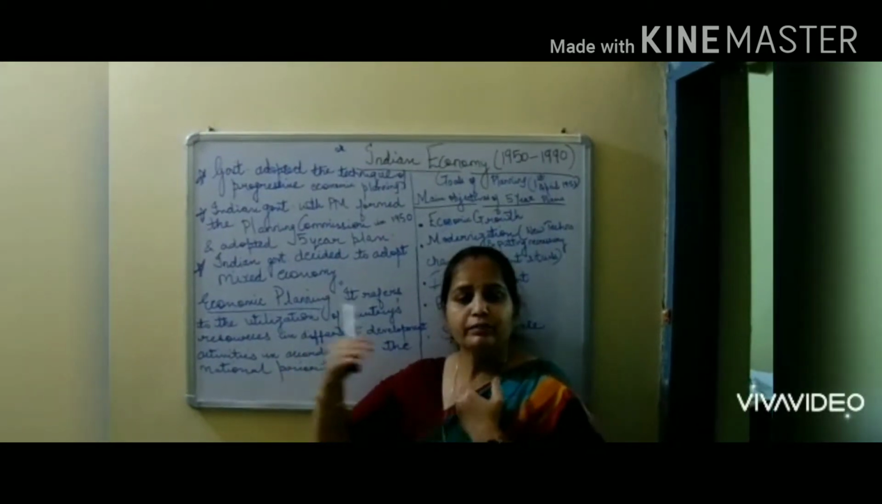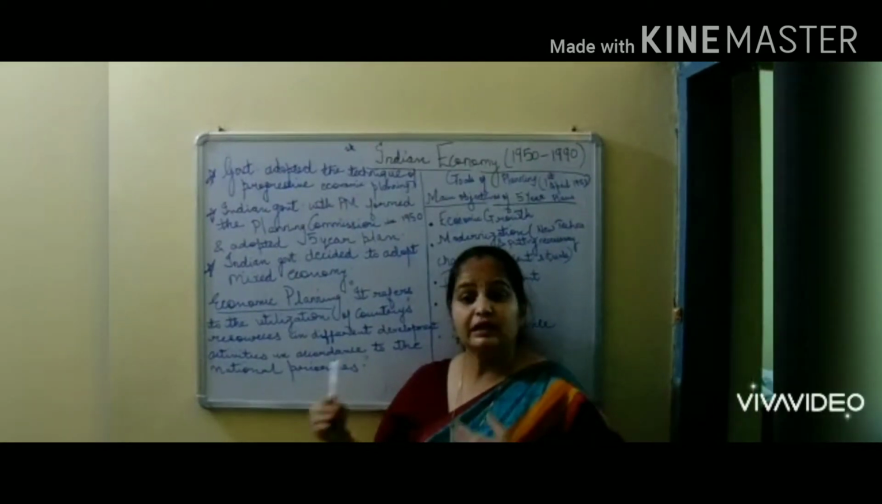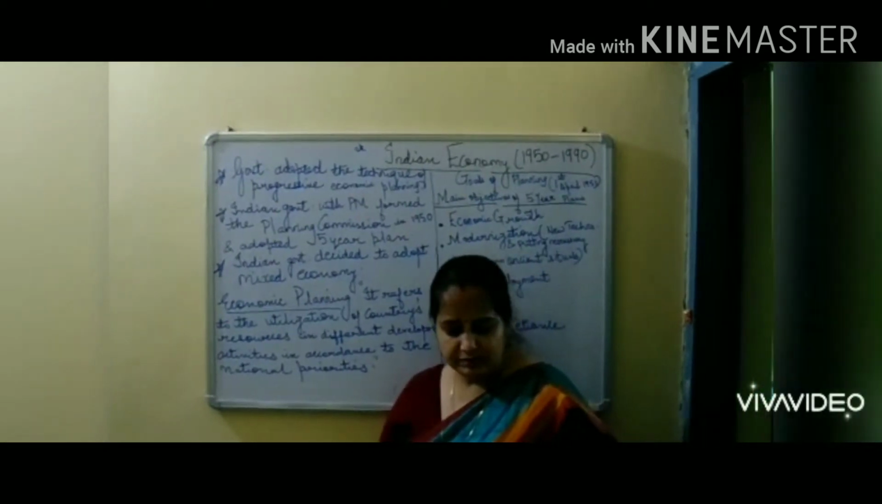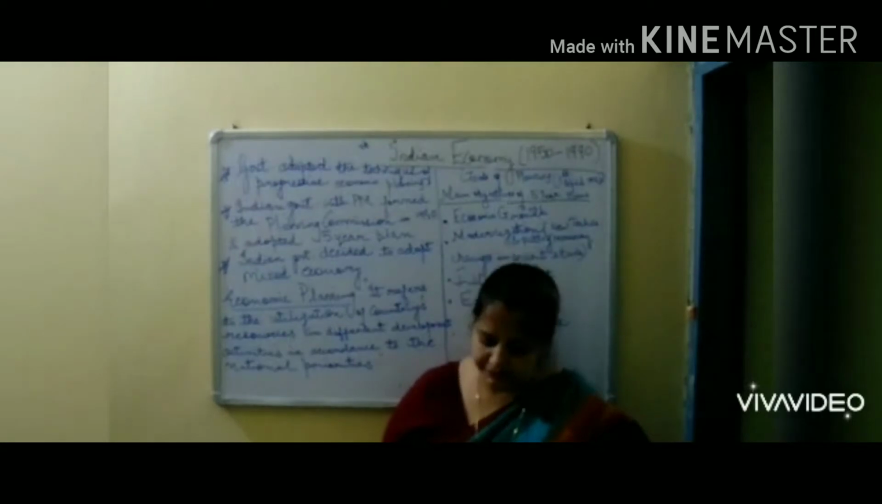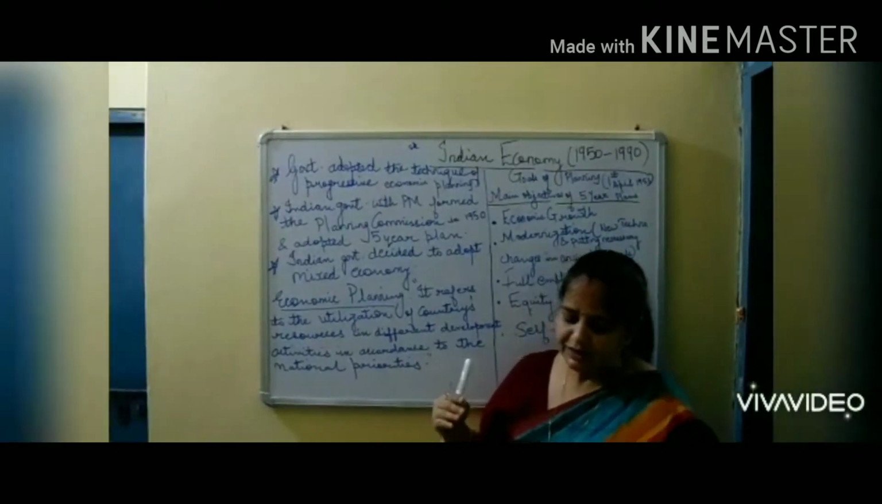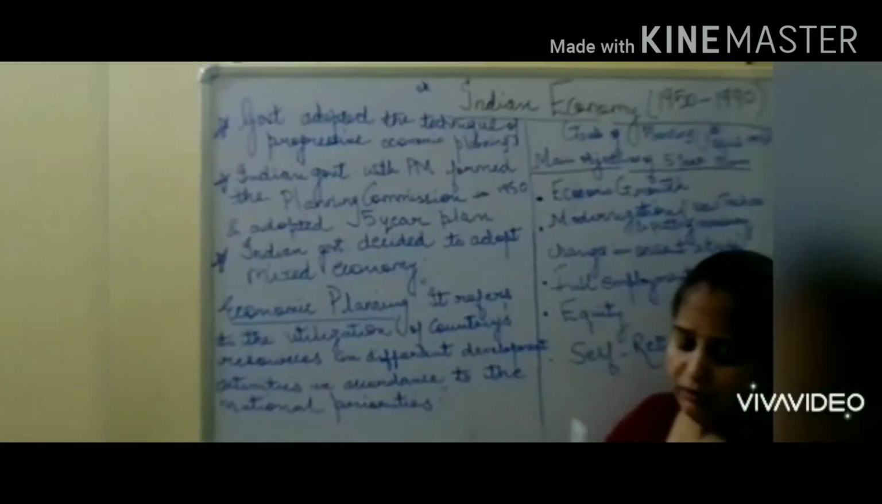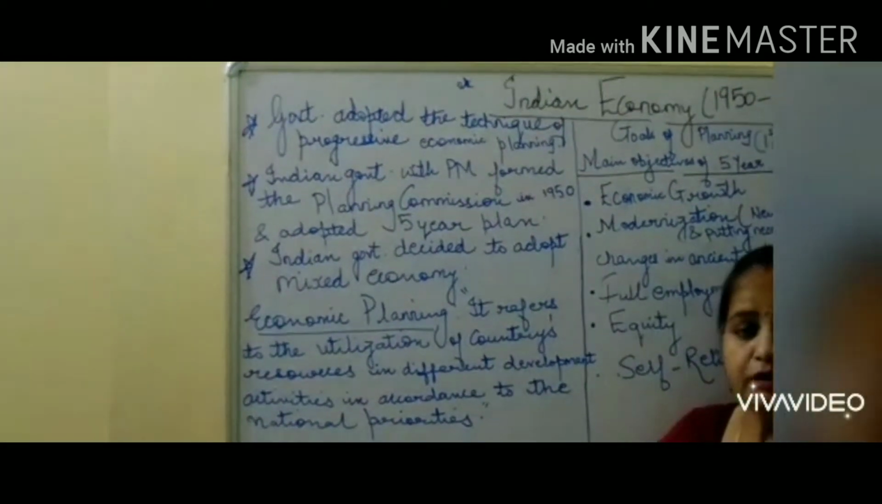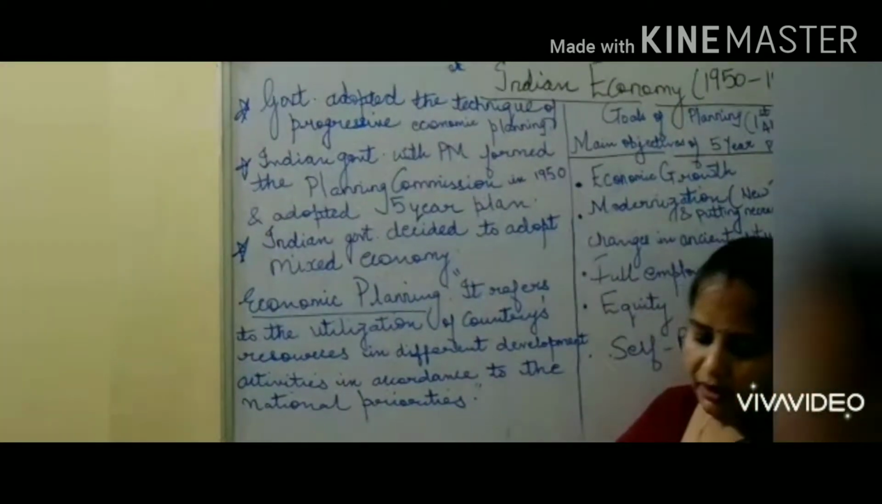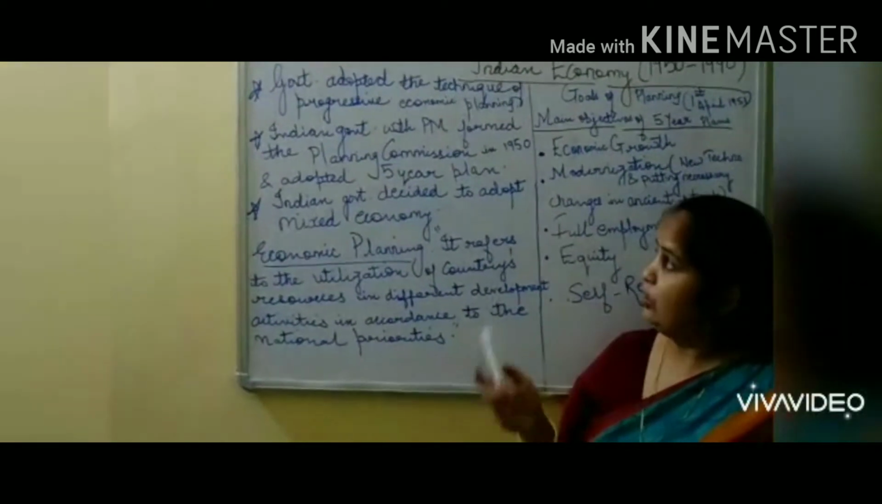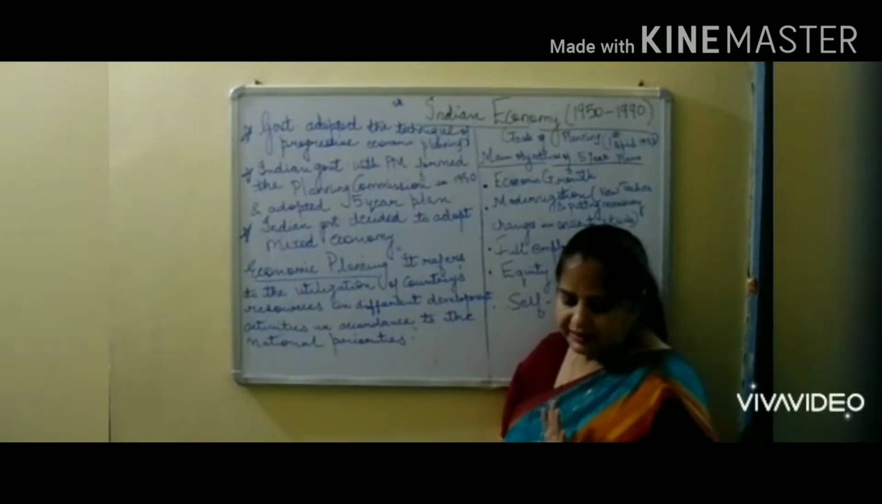How our economy got converted. From 1947 onwards till today, what all work we did, in what way we worked, what policies and plans came, and how our economic condition changed. All this we are going to see in this second chapter.